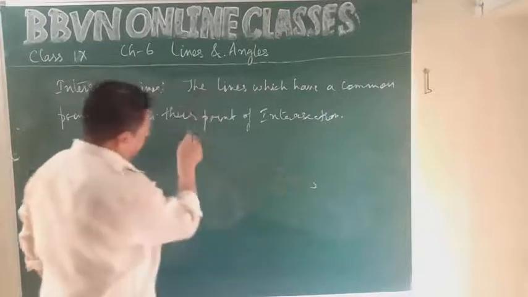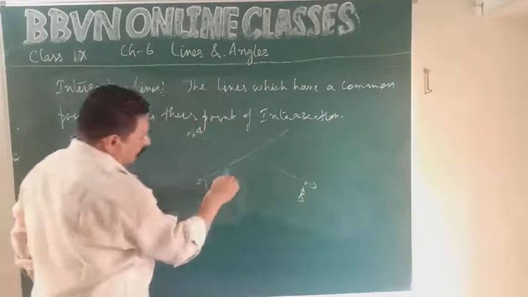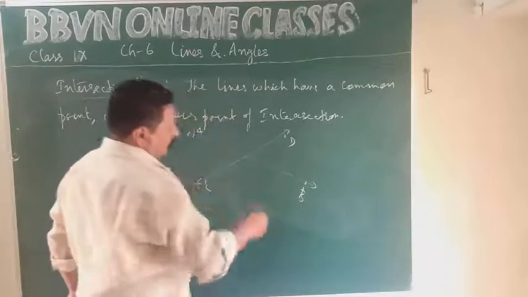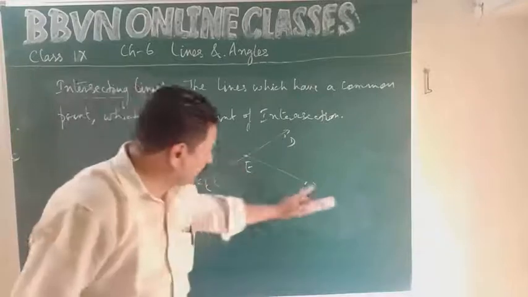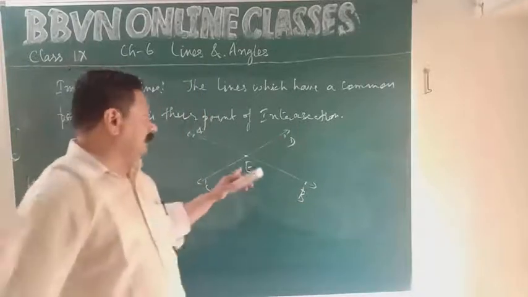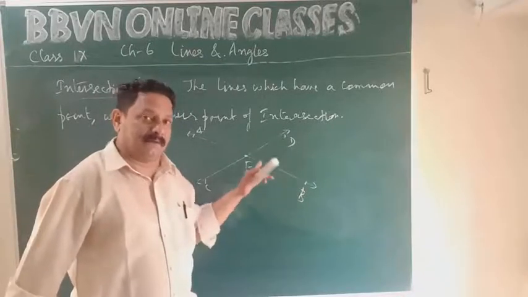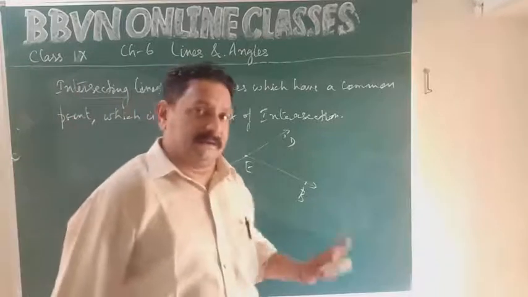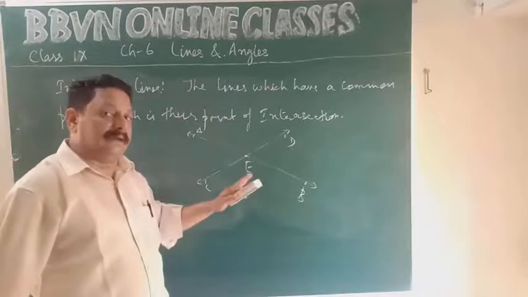Any two lines, say line AB and line CD. There is a point E which is common. This point E lies on line AB as well as it lies on line CD. So this is the point of intersection of these two lines. So they will have a common point. This point lies on both the lines.